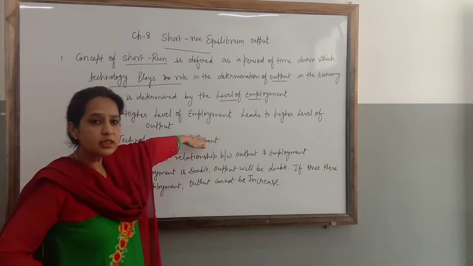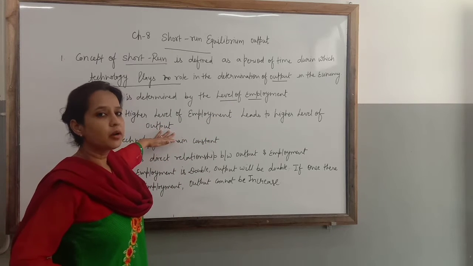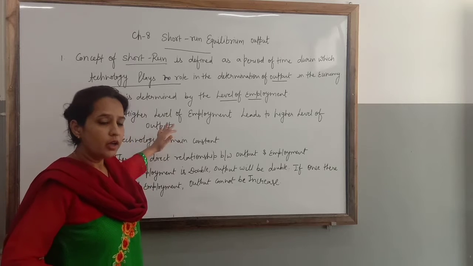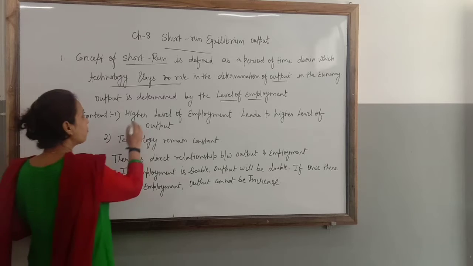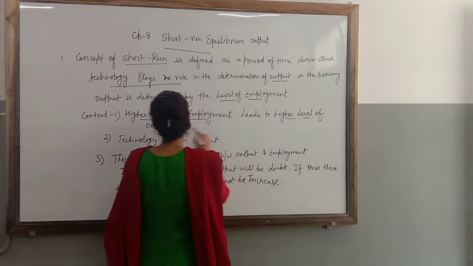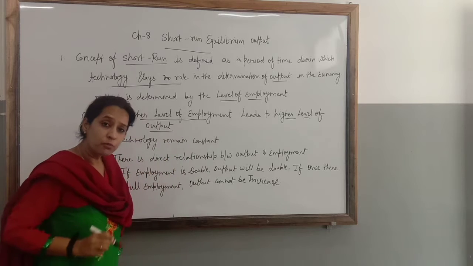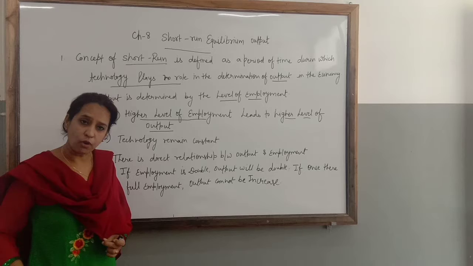What is the concept behind it? How are we going to determine the level of output? If there is a higher level of employment in the economy, it means there will be a higher level of output. Output can be increased by increasing the level of employment.